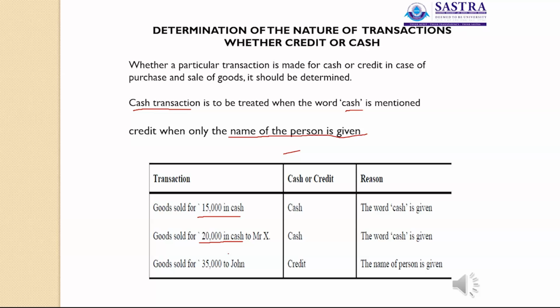The next one is goods sold for rupees 35,000 to John. Here the name of the person is given, so this is a credit transaction. Do you understand? So whatever is given in cash should be treated as a cash transaction. Goods sold for 35,000 to John should be a credit transaction, because the name of the person is given. This is the way for recording the transaction. Before recording the transaction, you have to find out whether it is a credit transaction or cash transaction.